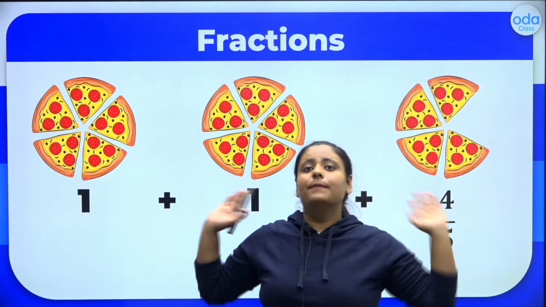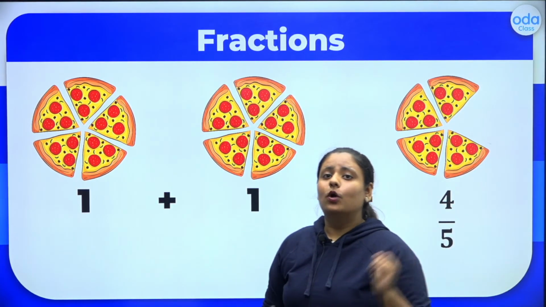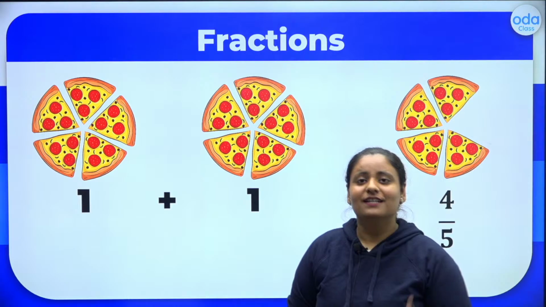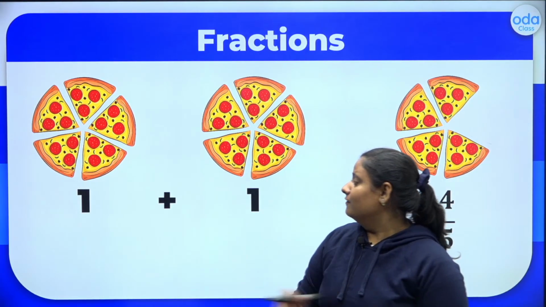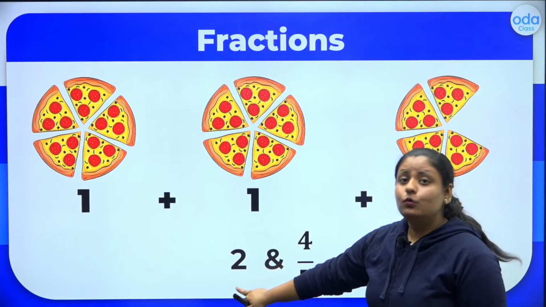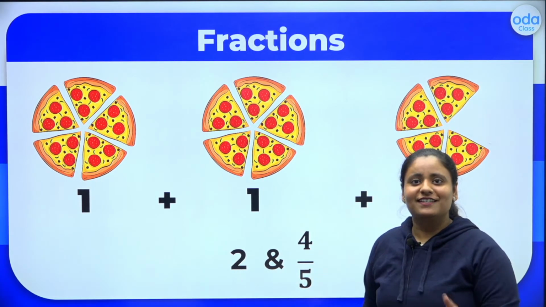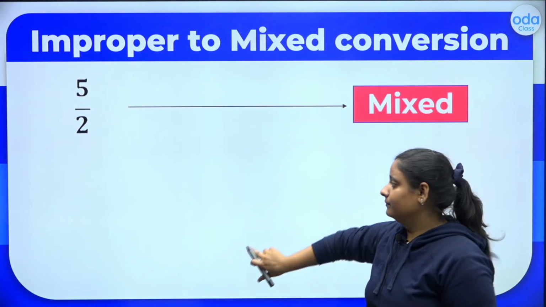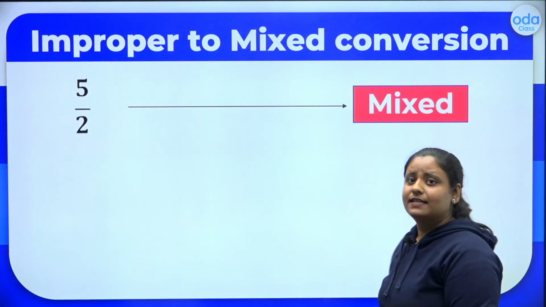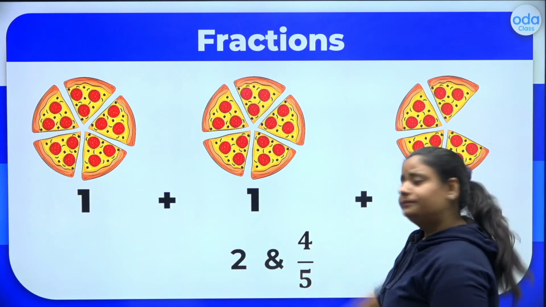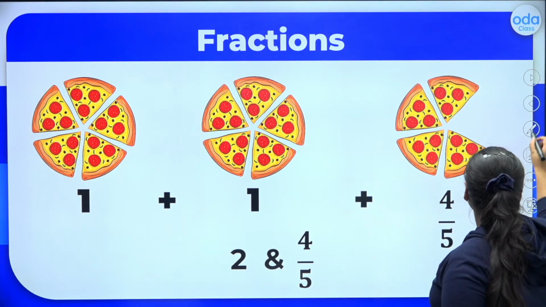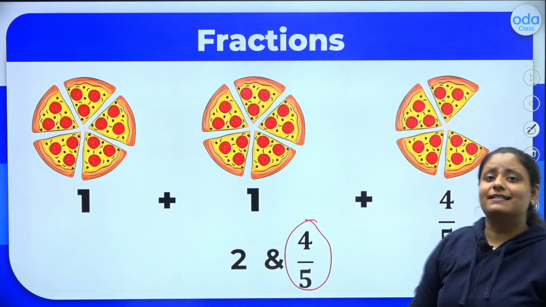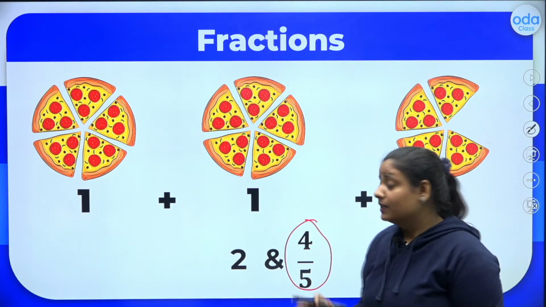Now, if you combine these all, then what will you get? We have 2 full pizzas and some fraction. Some slices. We will represent it as 2 and 4 by 5. Yes or no? 2 full pizzas and 4 by 5, a fractional pizza. Now, is this clear? I hope you all are clear with this. So here 2 full pizzas, along with that we are getting these slices also, 4 out of 5. It's a fractional part. Clear everybody?